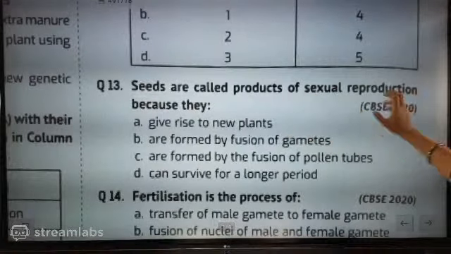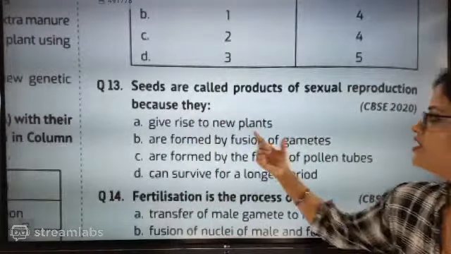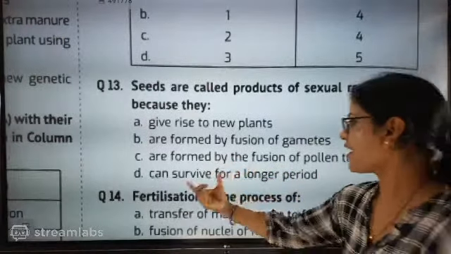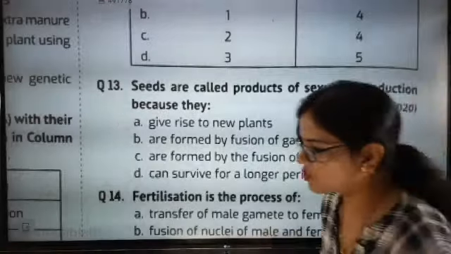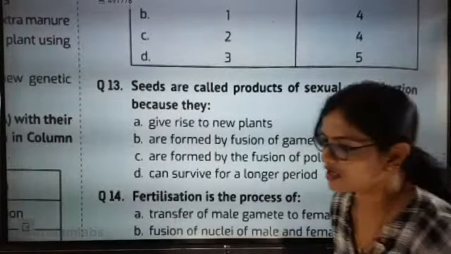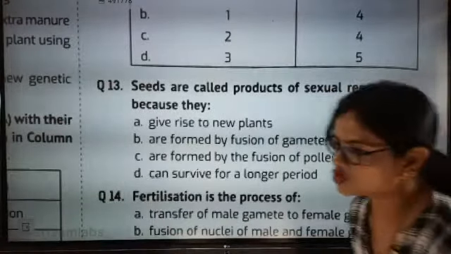Seeds are called product of sexual reproduction because they give rise to new plants, they are formed by fusion of gametes, are formed by fusion of pollen tubes, can survive for a long period. What will be the correct answer? Think about it and then give the answer. Let's see when all are giving this answer. Next. Tani is the one who has given the answer first. Wow, super, Tanish.